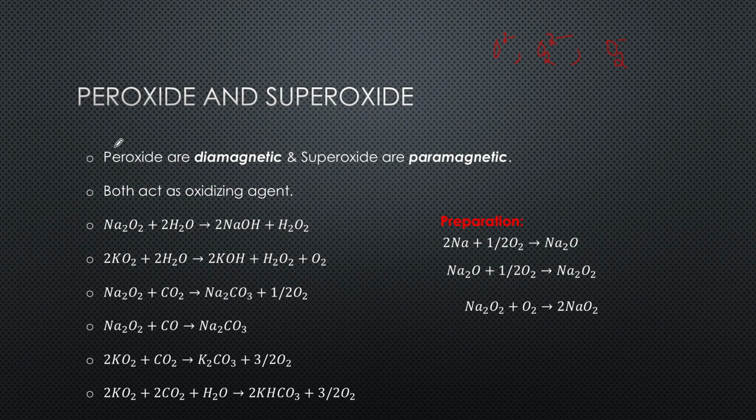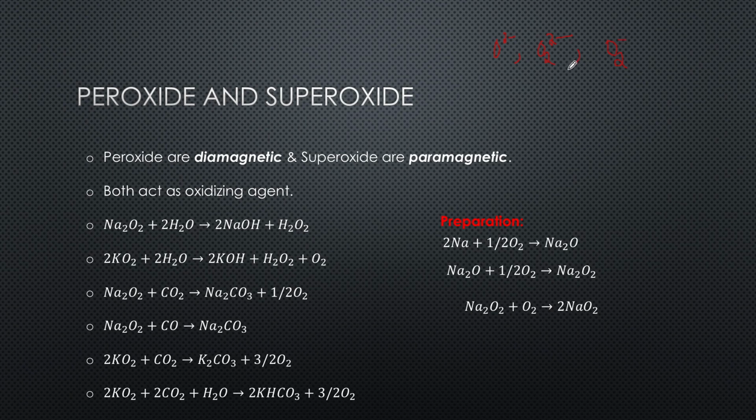Now, if you look at the magnetic properties of these peroxides and superoxides, peroxides are diamagnetic in nature and superoxides are paramagnetic in nature. How do we know whether they are paramagnetic or diamagnetic? By writing their electronic configuration. So what I would like you to do is write down the molecular orbital electronic configuration for both the peroxides as well as superoxides.